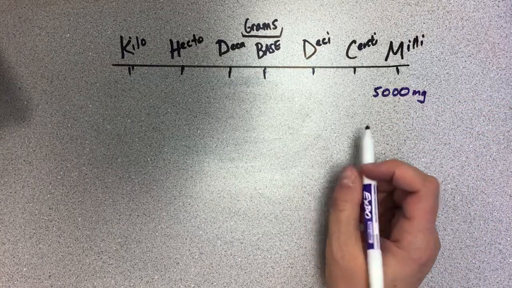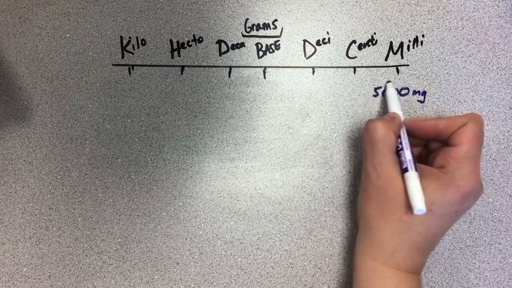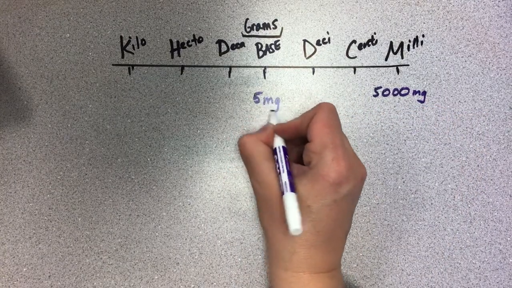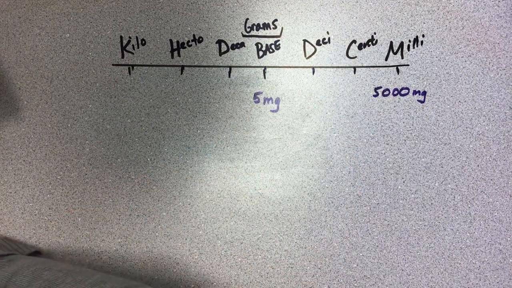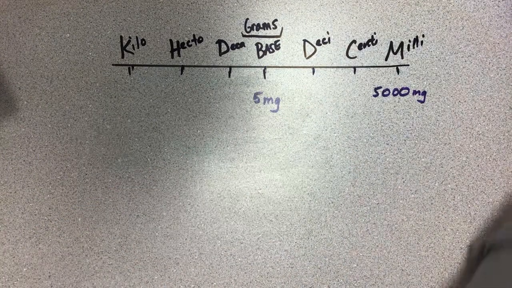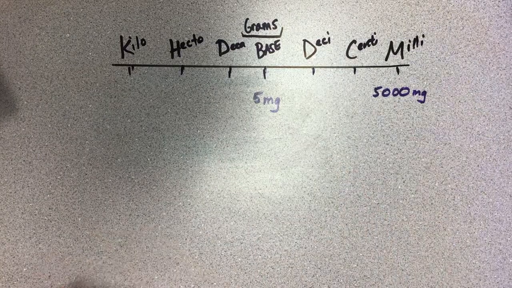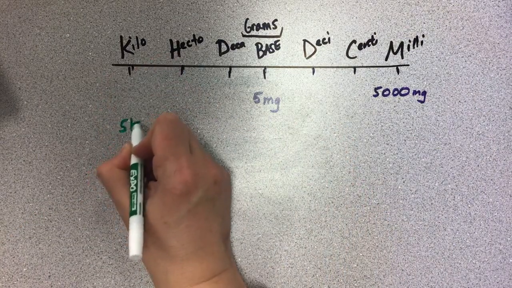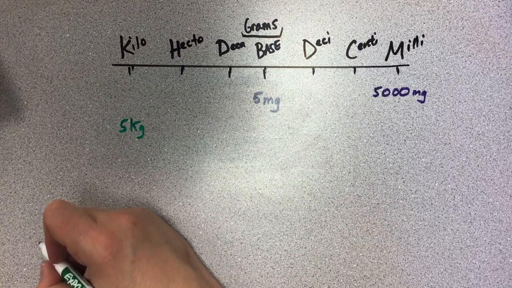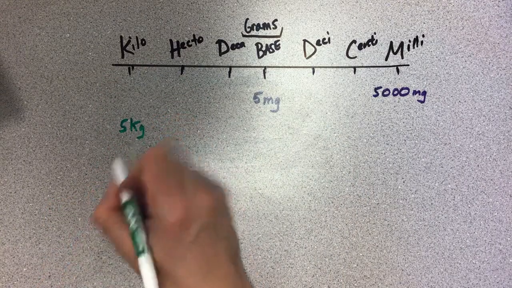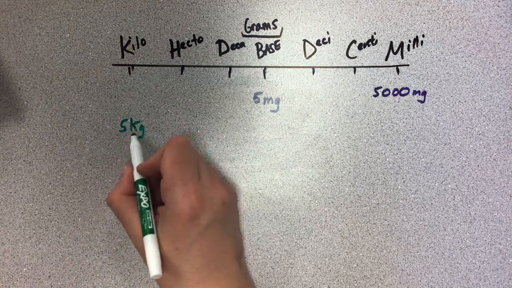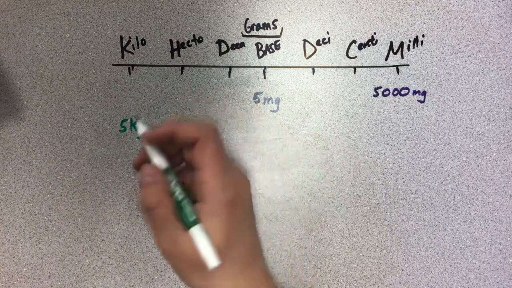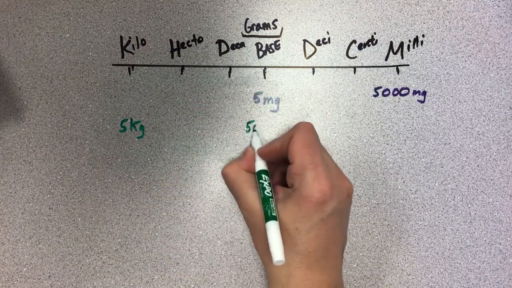If you move the decimal over 1, 2, 3 to grams, it's 5 grams. So that's the first one. Number 2 has 5 kilograms. So we'll go over here. It's 5 kg, as Mr. Anson, who's from India, says. And you take that over to grams. You're going to move the decimal over that way. So you end up with 5,000.